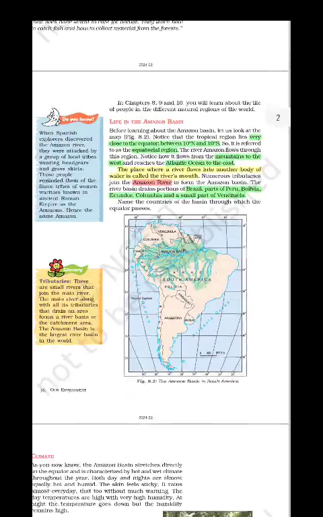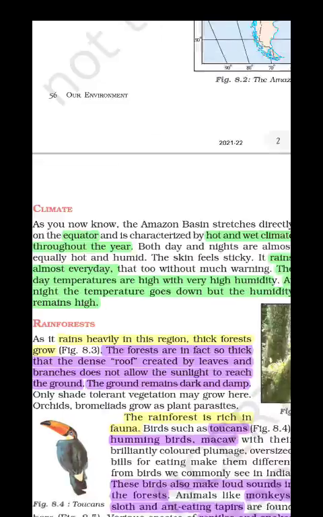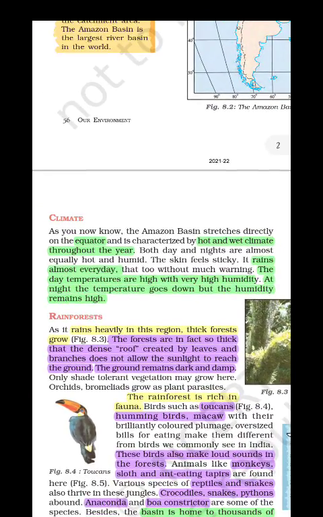The next part we have to see is the climate. As you know, the Amazon basin is situated in the equatorial region. So in the equatorial region, what happens? The climate is hot and wet throughout the year. In the daytime the temperature is maximum, and rainfall occurs every day. In the daytime the temperature is high and it is very humid, and at night the temperature goes down but the humidity remains high.